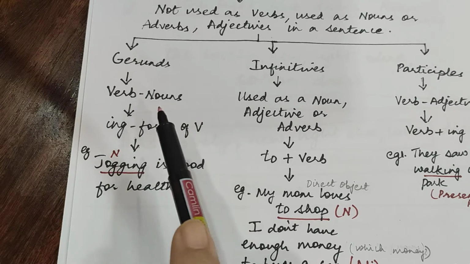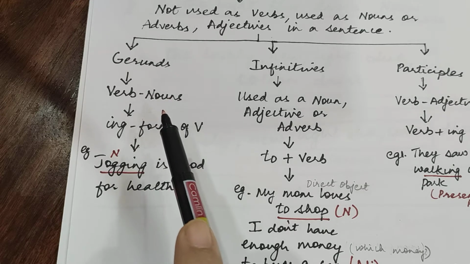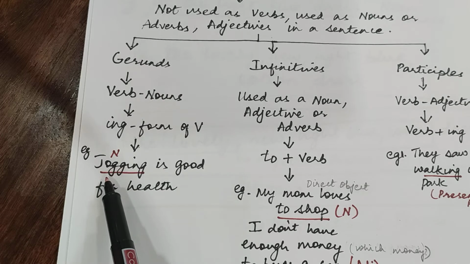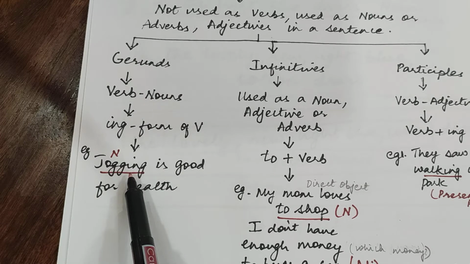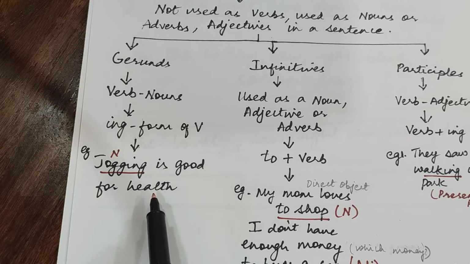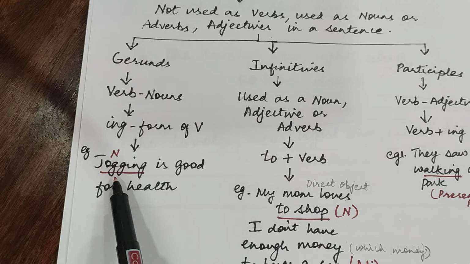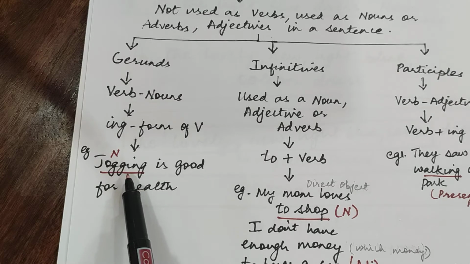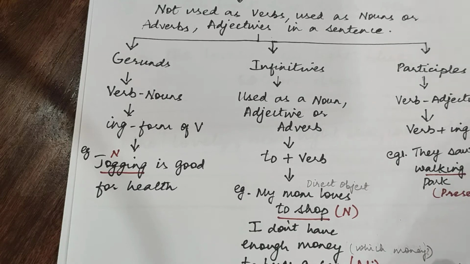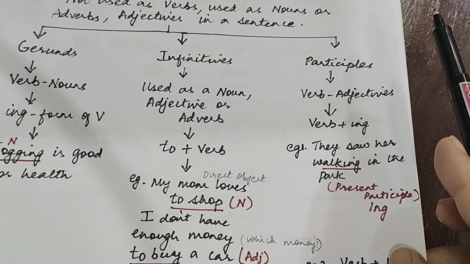We all know that a noun can be used as a subject as well as an object in the sentence. Over here I am taking a verb jog, I am adding ing to it. It becomes jogging. Jogging is good for health. Over here the verb jog is converted into a gerund. It is no longer acting as a verb, it is acting as a noun. Therefore, it is a non-verb. Let us look at the second kind of non-finite verb.